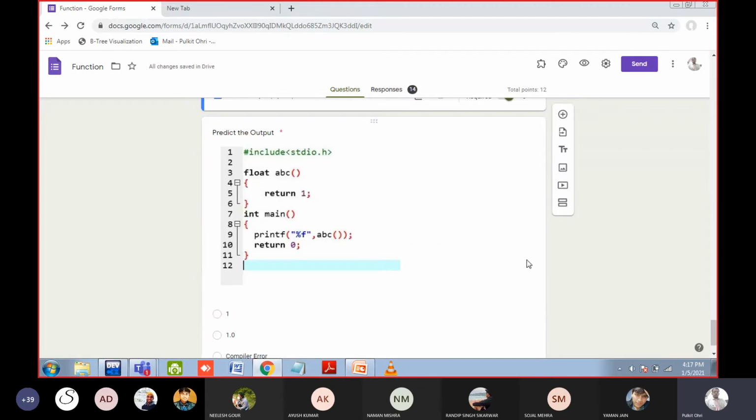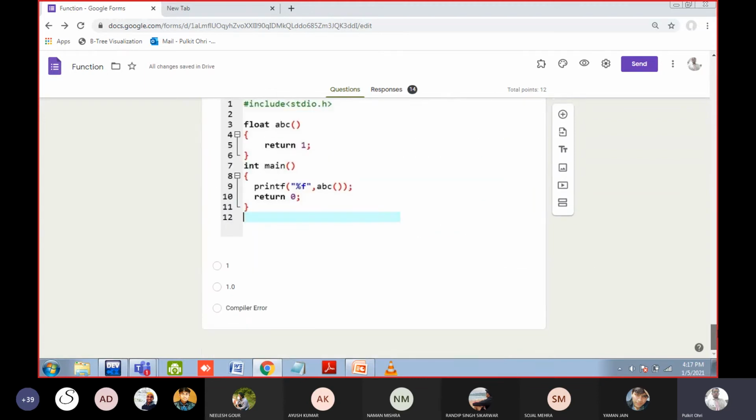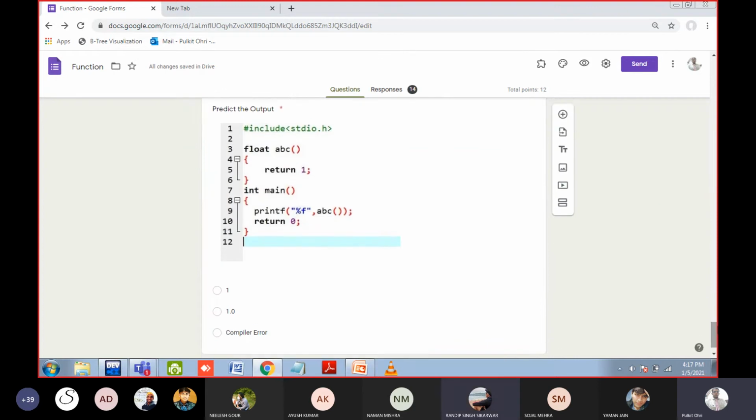Here, can anyone tell me the answer? This is the final question. 1.0. Of course, it is 1.0, a floating point number. It should have a decimal number. Okay, it is not 1. 1 is an integer. 1.0 is a decimal number, float or double, you can say. So option number B is the answer.